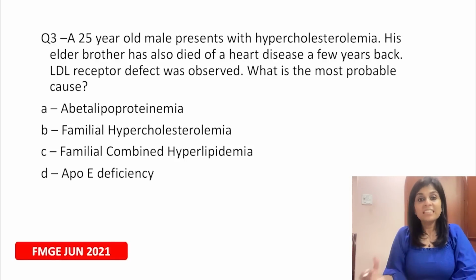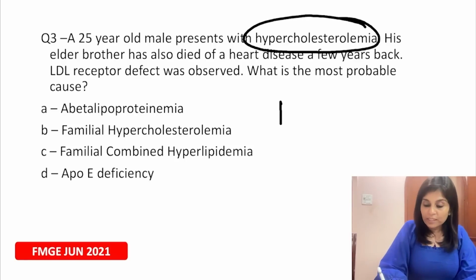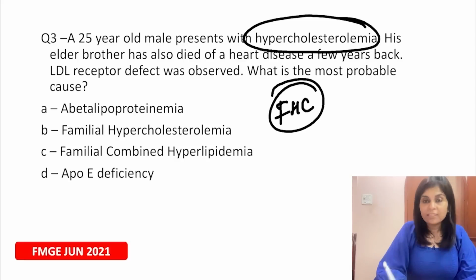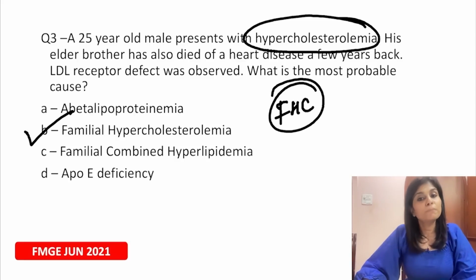So tell me, what is the right answer here? There is only an elevation of cholesterol. So obviously it is familial hypercholesterolemia, which means what is the right answer here? The right answer here is choice B.